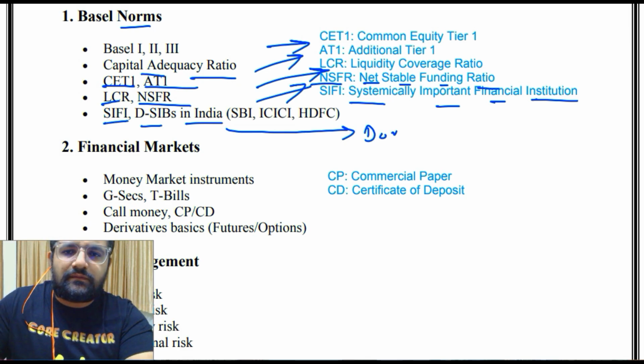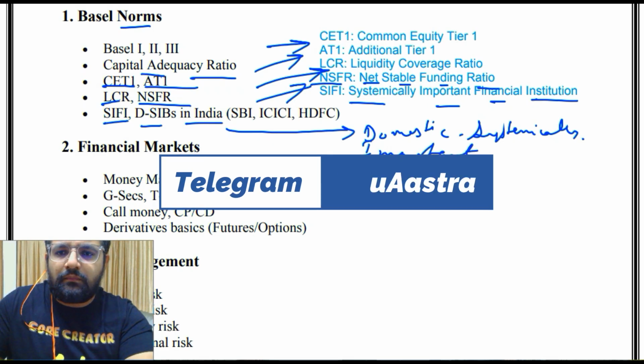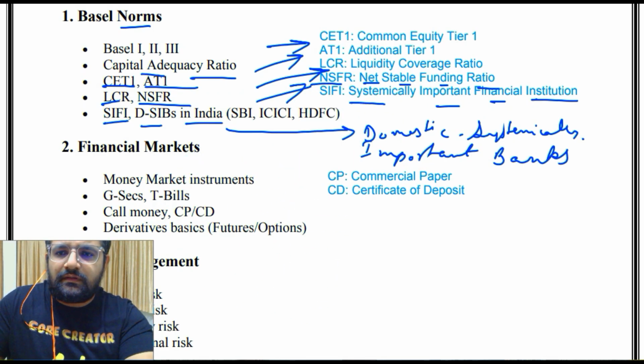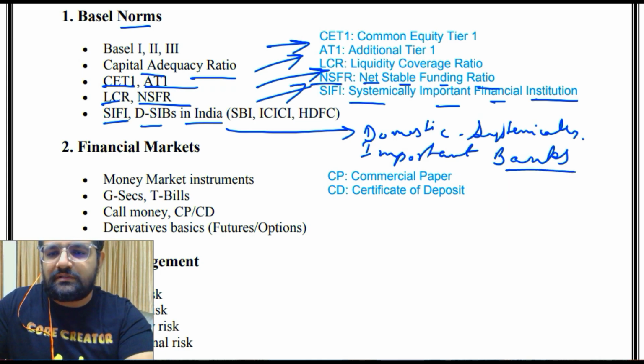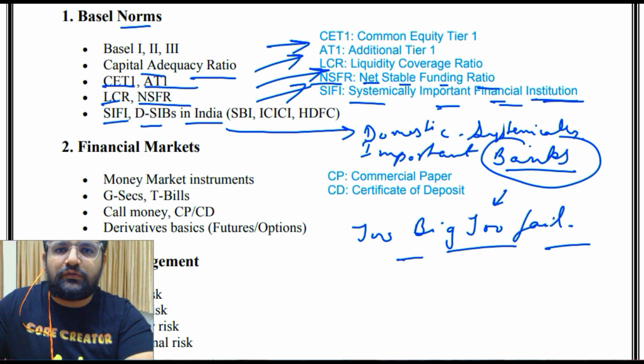So it's domestic systemically important banks. Now, in the same way, there is systemically important insurance also. ठीक है, here you saw systemically important financial institutions as well. Now what are systemically important banks? So it is those banks which are too big to fail. And what if it fails? So if they fail, then the economy will also fail. So that's why they are so important.